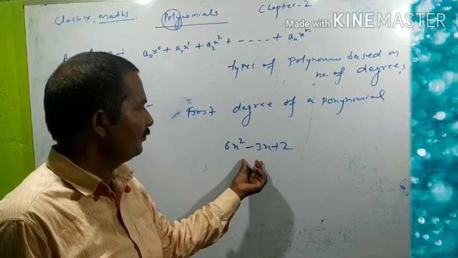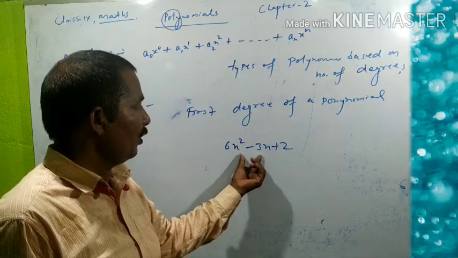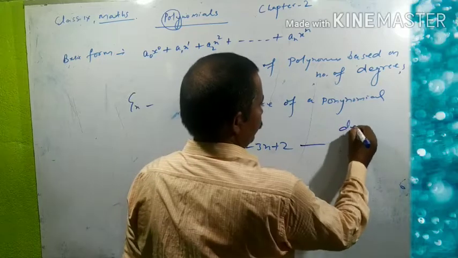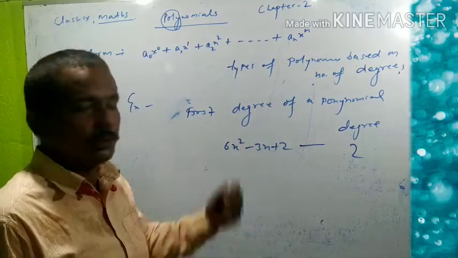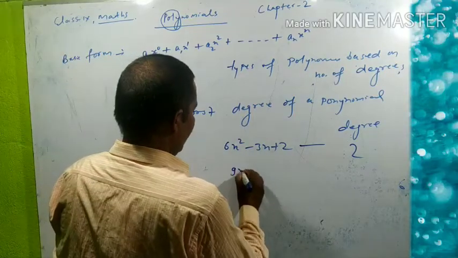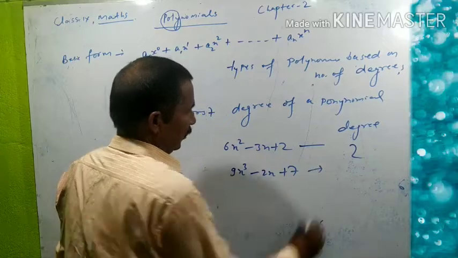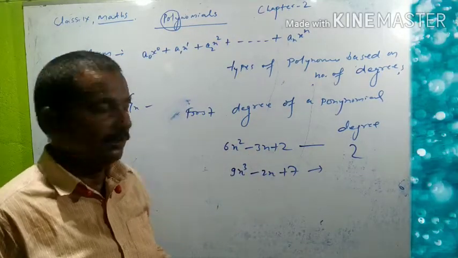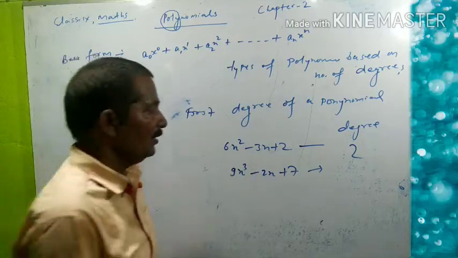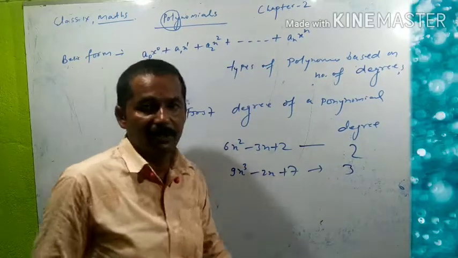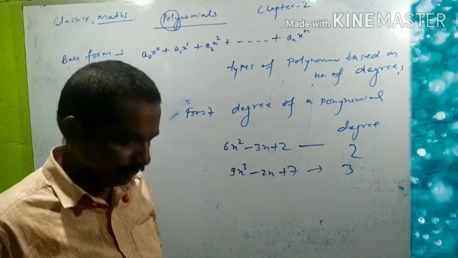What is the highest power here? 2. That means degree of this polynomial is 2. Degree of this polynomial is 2. Because highest index of this polynomial is 2. 9x cubed minus 2x plus 7. Look here. Degree of this polynomial. What is the highest power of this polynomial? 3. So degree of this polynomial will be 3. So this is the degree now. Highest index or highest power of a polynomial is called its degree.